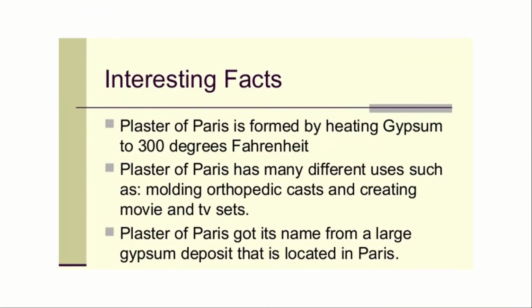Interesting facts. Plaster of Paris is formed by heating gypsum to 300 degrees Fahrenheit. Gypsum is the material which is also used in cement. So when gypsum is heated to 300 degrees Fahrenheit, it becomes plaster of Paris. Plaster of Paris has many different uses such as molding orthopedic casts and creating movie and TV sets. It got its name from a large gypsum deposit that is located in Paris.